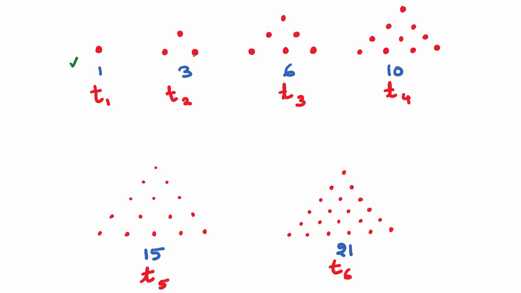Come to the second figure. Here we start with two dots. These are our generating numbers. So the name of the triangular number is T2, and now we will place one dot just in the middle and above these two. This gives us a triangular shape, and we call this triangular number 3.